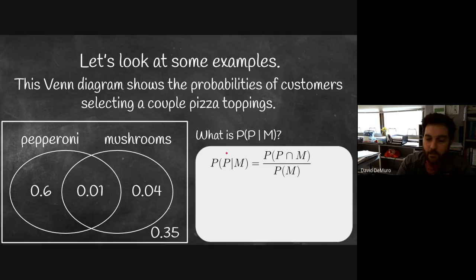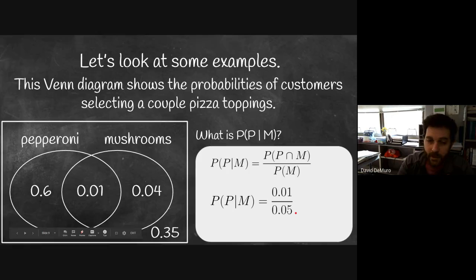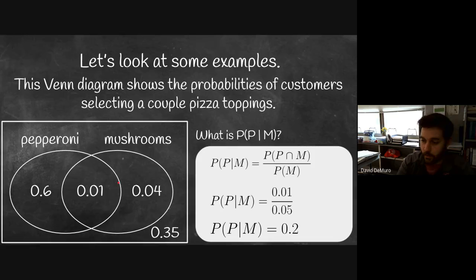So the probability of getting pepperoni given they've gotten mushrooms is the probability of pepperoni and mushrooms over the probability of mushrooms. So substituting in these values, the chance of pepperoni and mushrooms is 0.01. The probability of getting mushrooms on the pizza is 0.05. So 0.01 divided by 0.05 would simplify to 0.2. So knowing that a person gets mushrooms on their pizza, there's a 20% chance that they will also get pepperoni. Or out of these customers who choose mushrooms, 1/5 of them also choose pepperoni on their pizza.